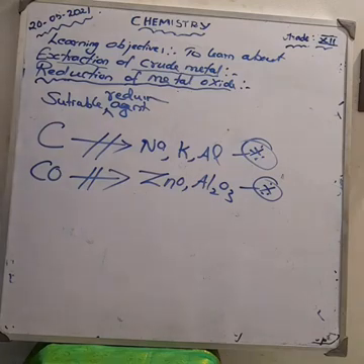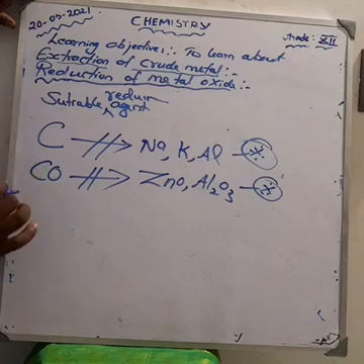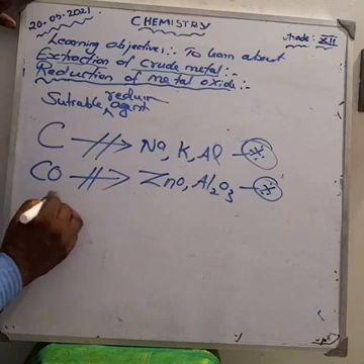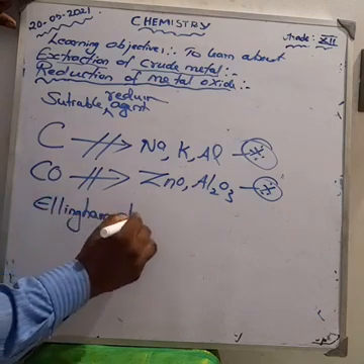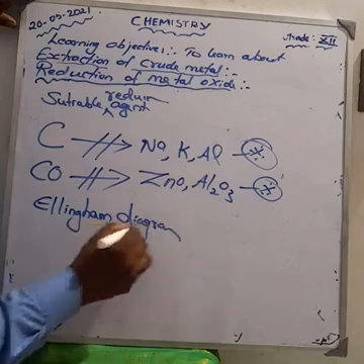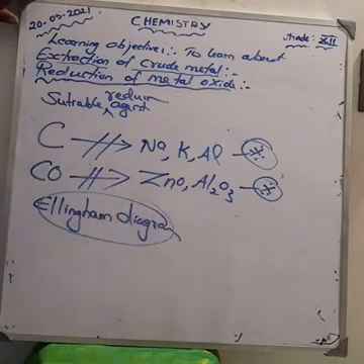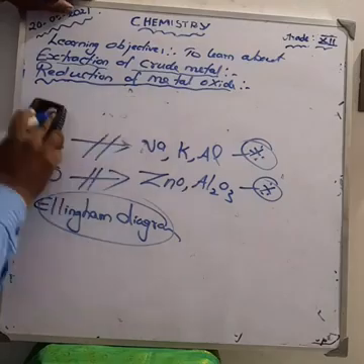Why can carbon and carbon monoxide not be used for reducing some elements? What is the reason? It can be explained with the Ellingham diagram. Tomorrow I think we can start the Ellingham diagram. We can discuss that neatly. Anyhow, today the next topic we have to discuss is smelting. What is smelting?